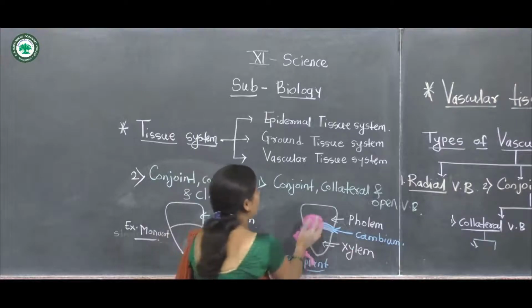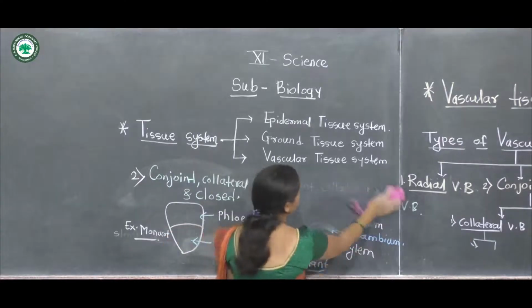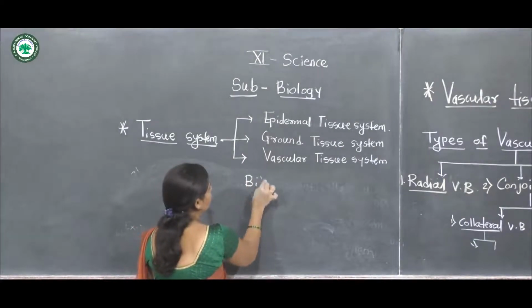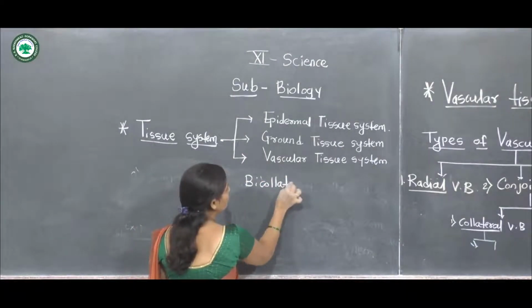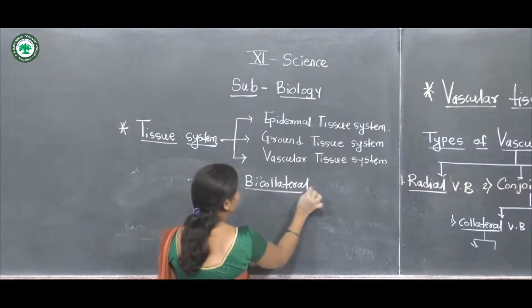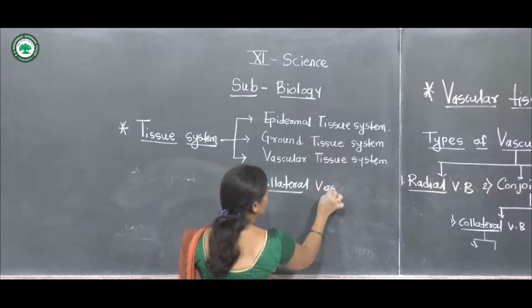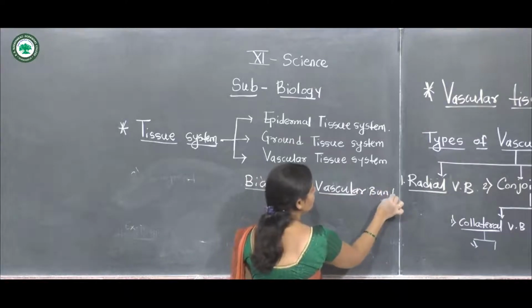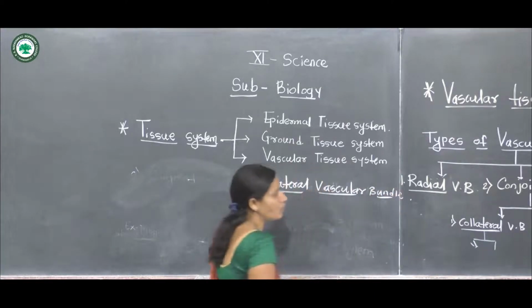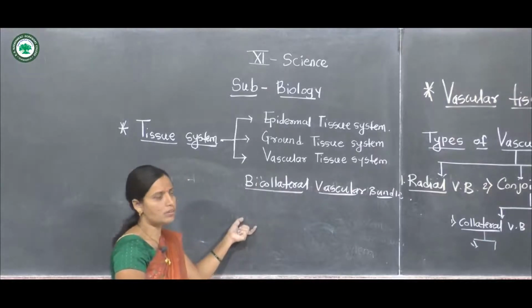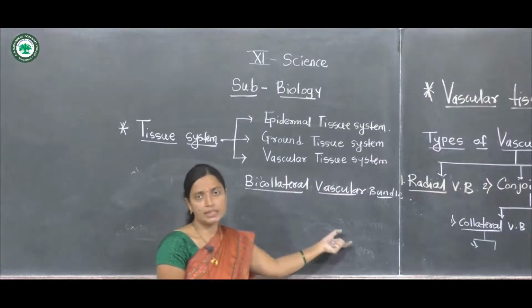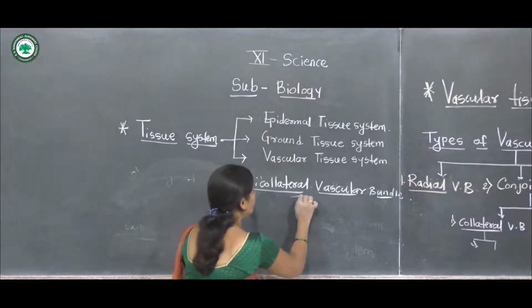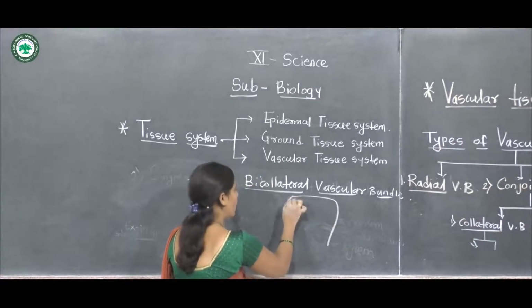In these bicollateral vascular bundles, the xylem and phloem are present two times, arranged inward and outward.